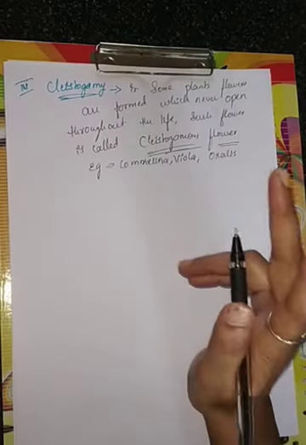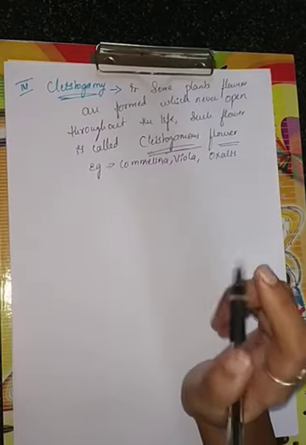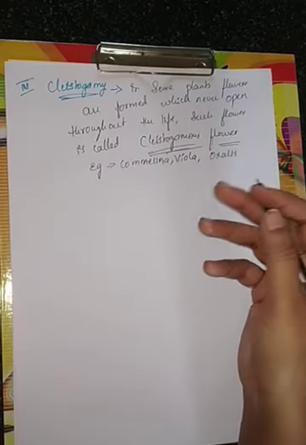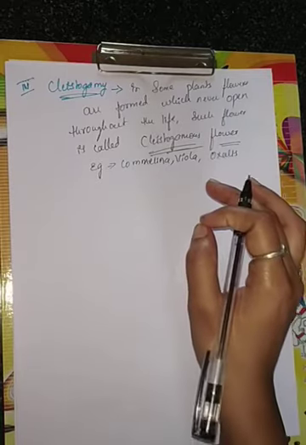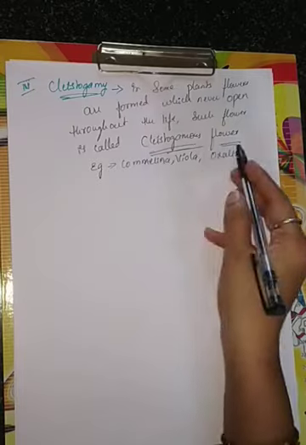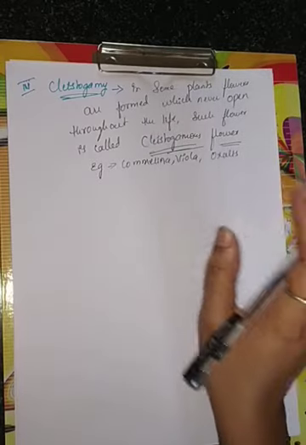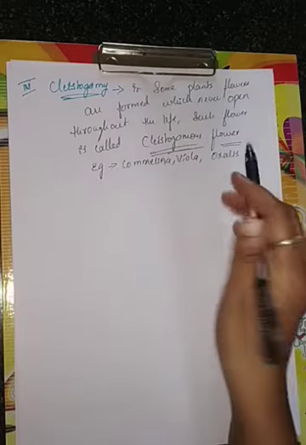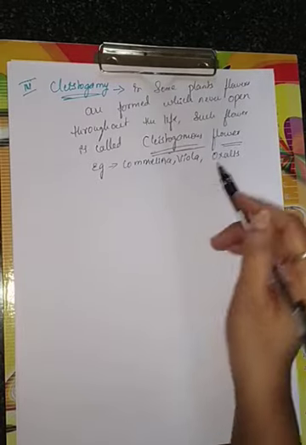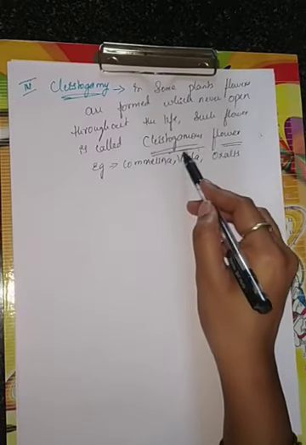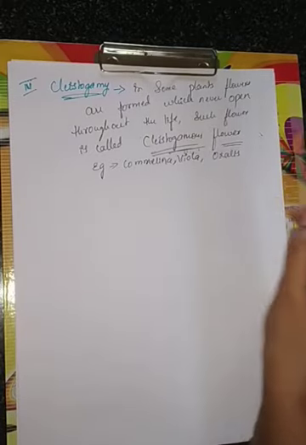Again, there will be two kinds of flowers, children. One is chasmogamous, one more is cleistogamous. Cleistogamous flowers produce assured seeds, set even in the absence of a pollinator. Here pollinator is not at all essential. These flowers are invariably autogamous. You should say what kind of pollination takes place in the cleistogamous flower.